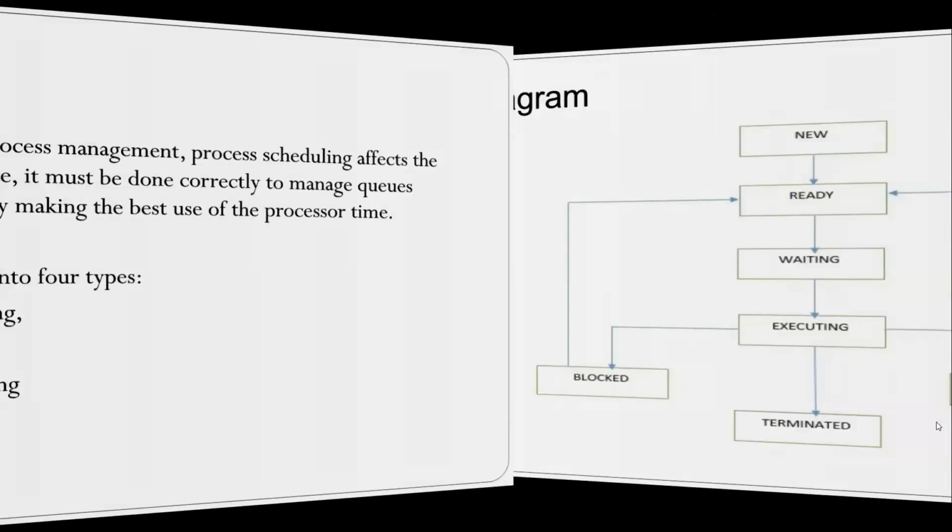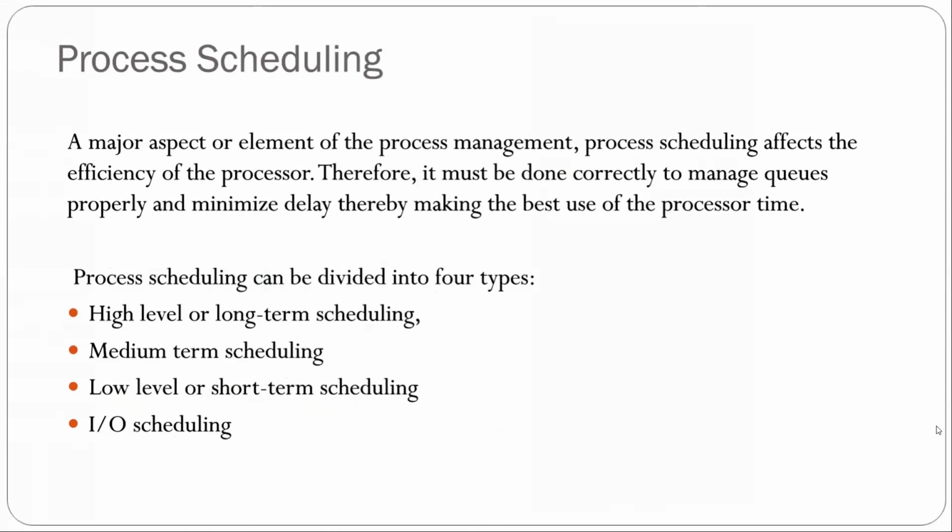So next is process scheduling. A major aspect of process management, process scheduling affects the efficiency of the processor. Therefore, it must be done correctly to manage the queues properly and minimize the delay, making the best use of the processor time. Process scheduling can be divided into four types: high level or long term scheduling, medium term scheduling, low level or short term scheduling, and IO scheduling.